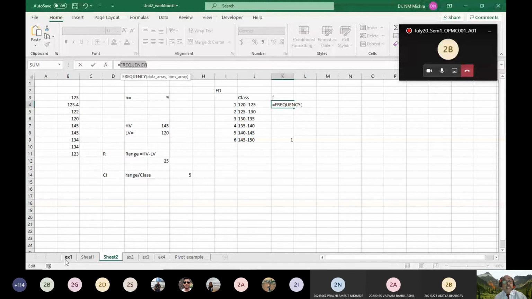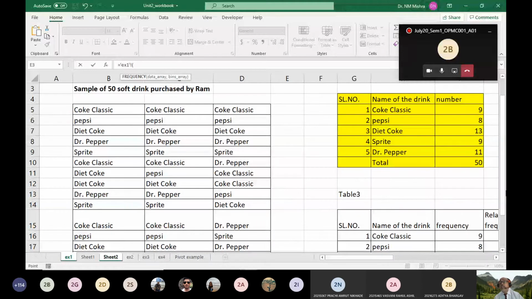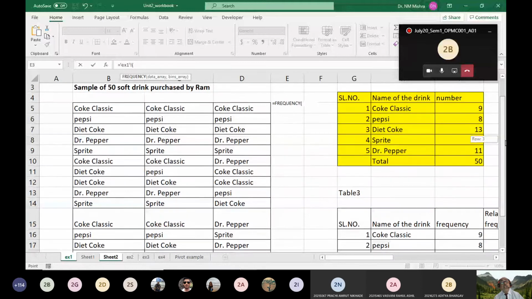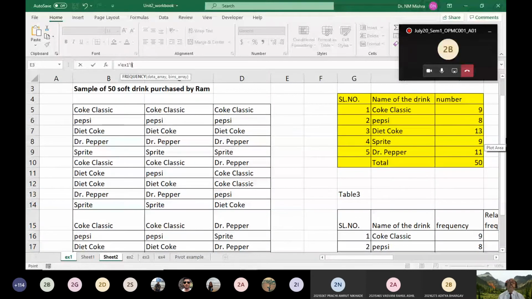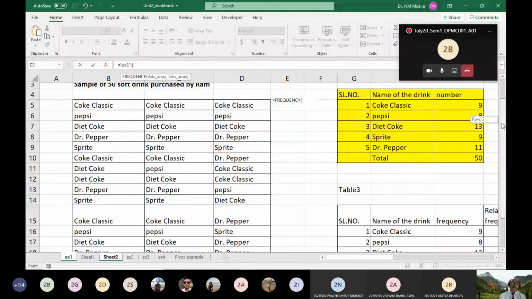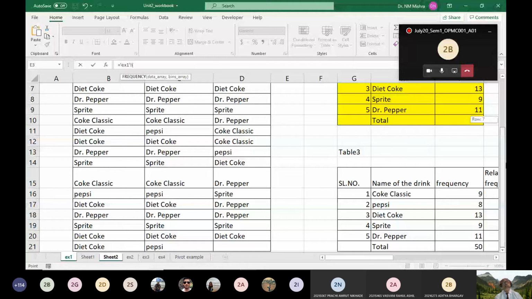And first, I am just going to demonstrate to you. Here is the Excel chart. I have taken a sample of 50 soft drinks purchased by Ram. Can all of you see this particular Excel sheet? You see Coke Classic, Pepsi, Diet, all 50 data points are given on the left hand side.